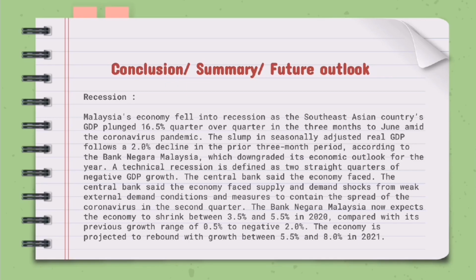A technical recession is defined as 2 straight quarters of negative GDP growth. The central bank said the economy faced supply and demand shocks from weak external demand conditions and measures to contain the spread of the coronavirus in the second quarter.